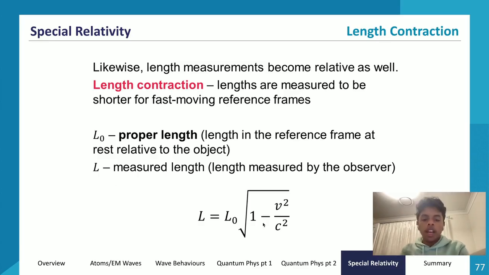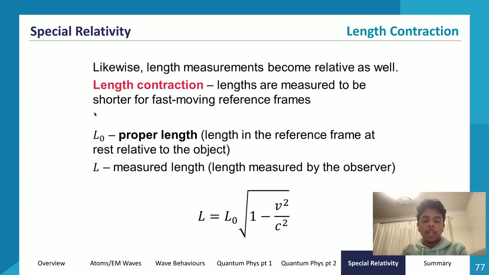So how do we express that? Well, instead of time being dilated, instead of time being greater, we have length being contracted, so length being less. How do we show that? Well, we have L naught, which is proper length. This is the length in the reference frame at rest relative to the object. And we also have measured length, which is the length measured by the observer.